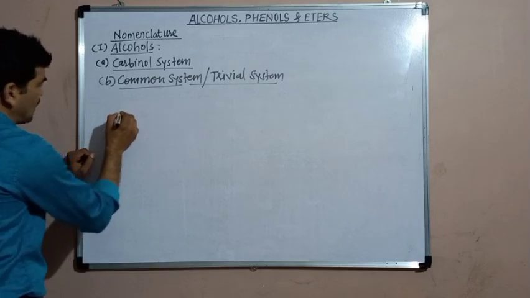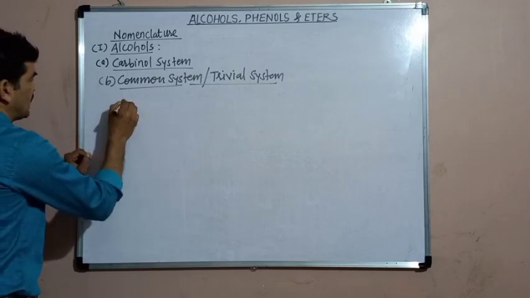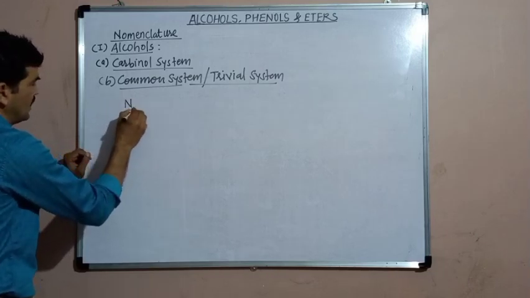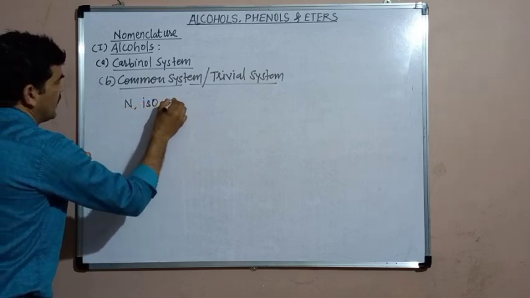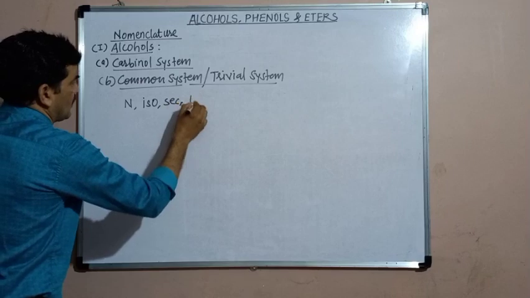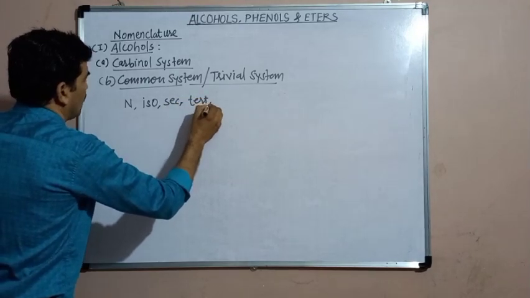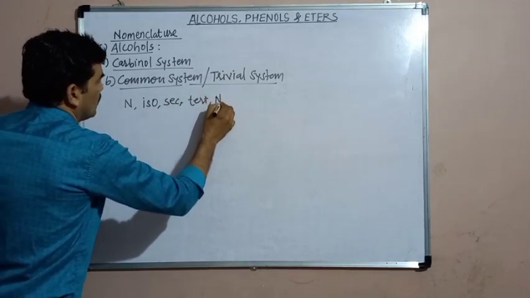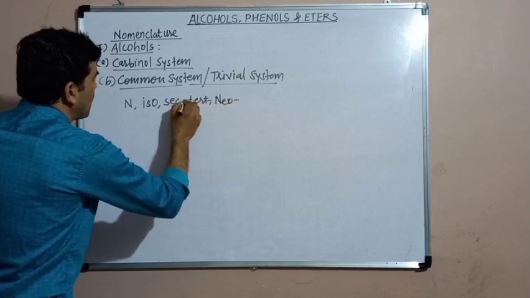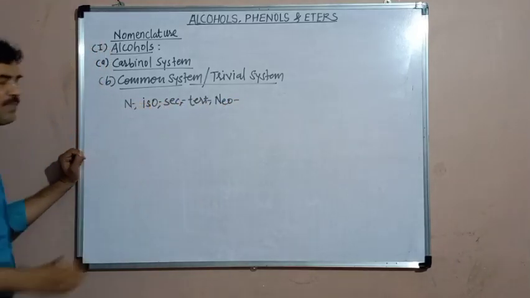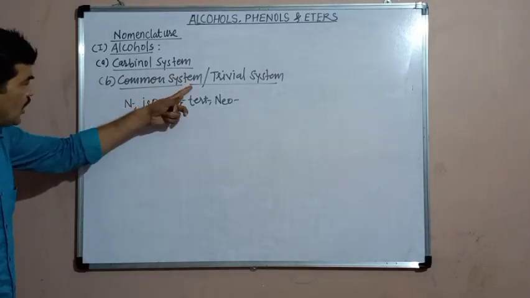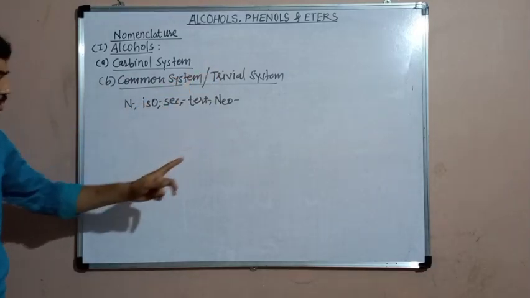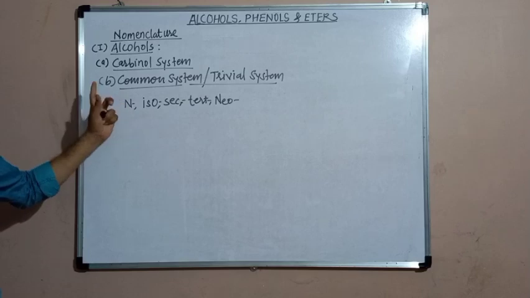The suitable prefixes which are used here are normal, iso, secondary, tertiary, and neo. These are the various prefixes which are attached to the name of the alkyl group. So write the name of the alkyl group followed by the word alcohol. This is the procedure for writing the common names.